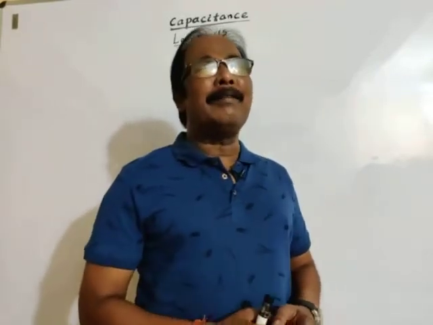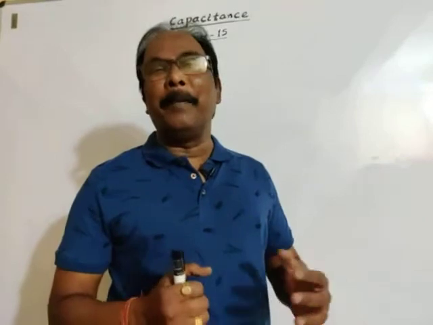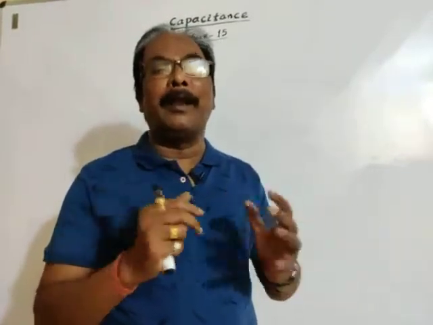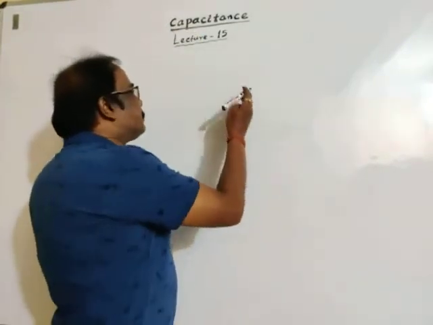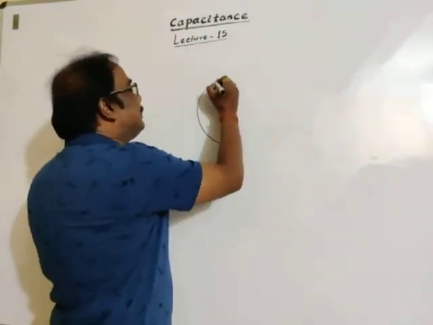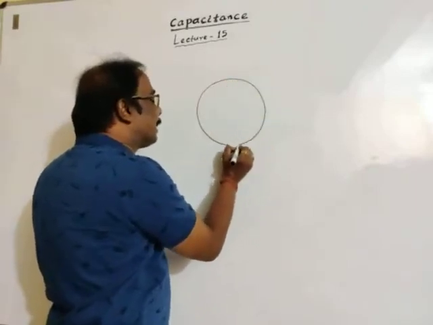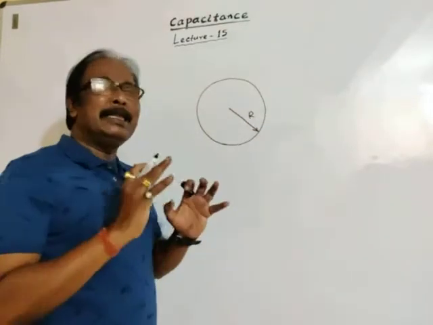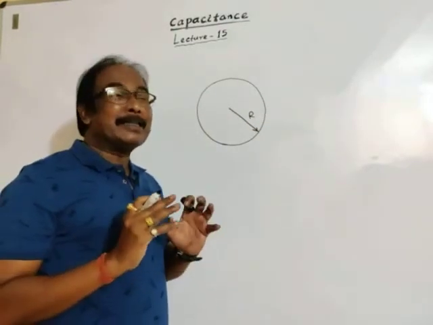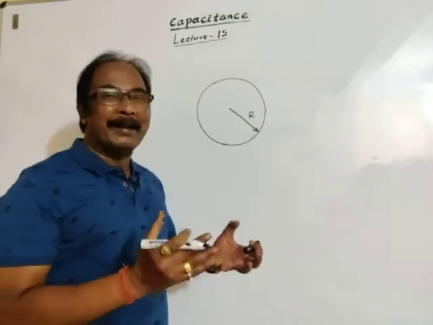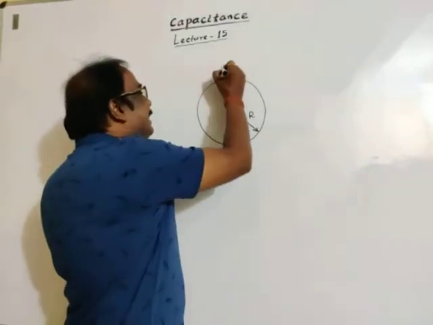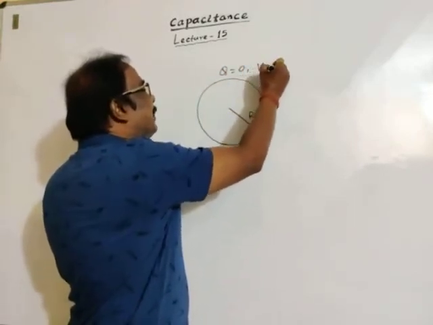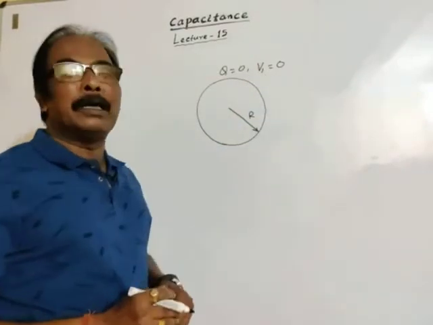In lecture 14, we discussed in brief the capacitance of spherical conductors. In the previous lecture we discussed the capacitance of a spherical conductor of radius r. Just to start this lecture, we are revisiting the previous concept. The initial charge on the conductor is 0, so let V1, the potential of the conductor, be 0.